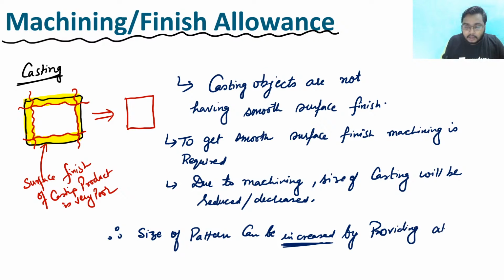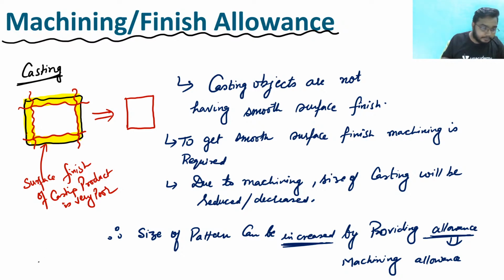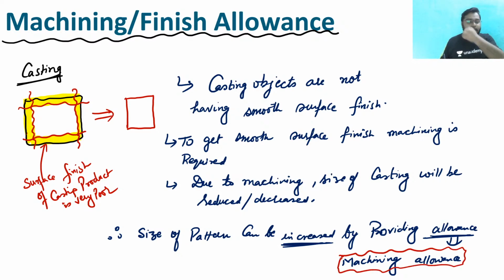And this allowance is actually machining allowance. Clear or not? This is the funda of machining allowance, that why we give the machining allowance and what is the need of the machining allowance. Sir, machining allowance clear हुआ कि नहीं?